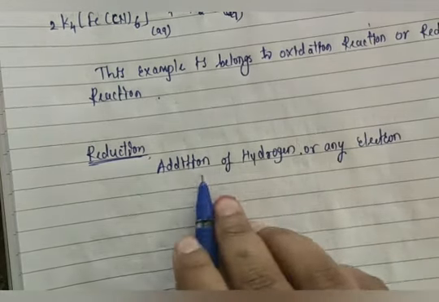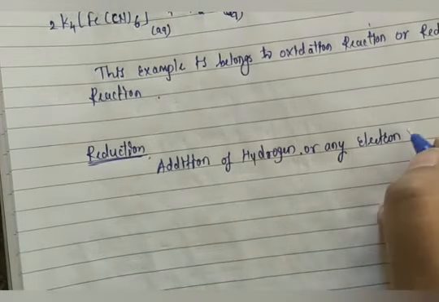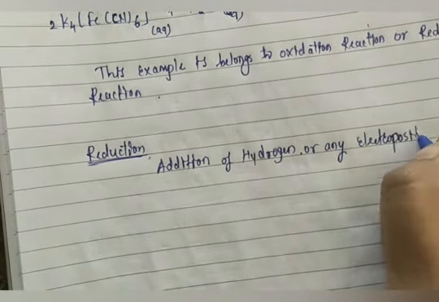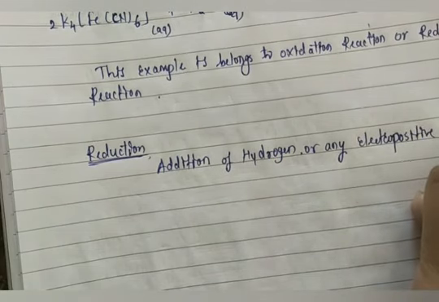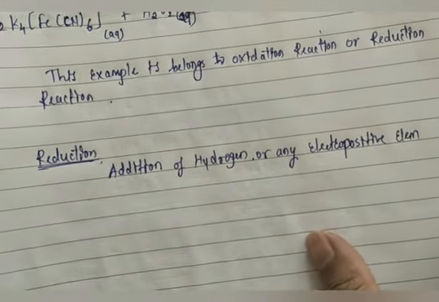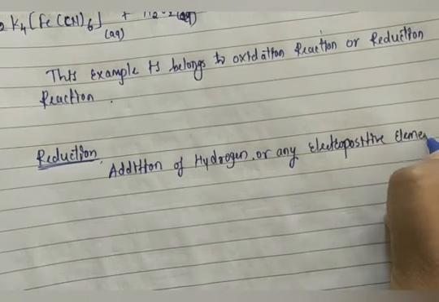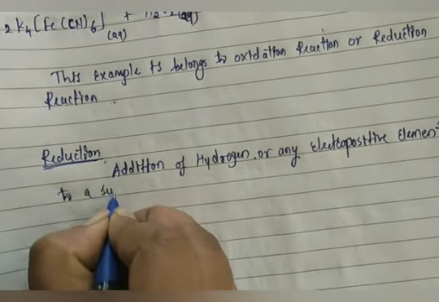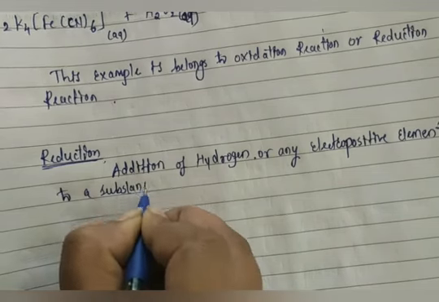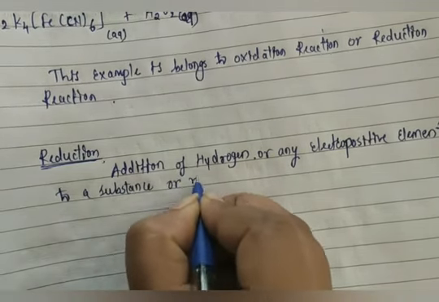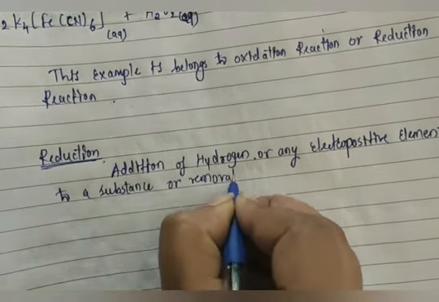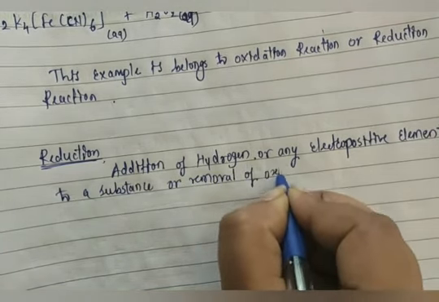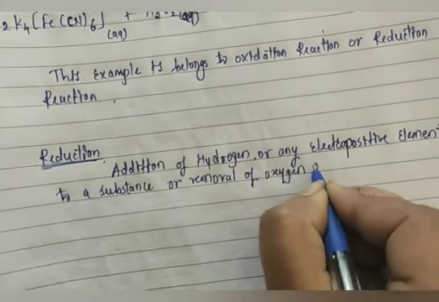So we can write addition of hydrogen or any electropositive element to a substance, or removal of oxygen, or any electronegative element.